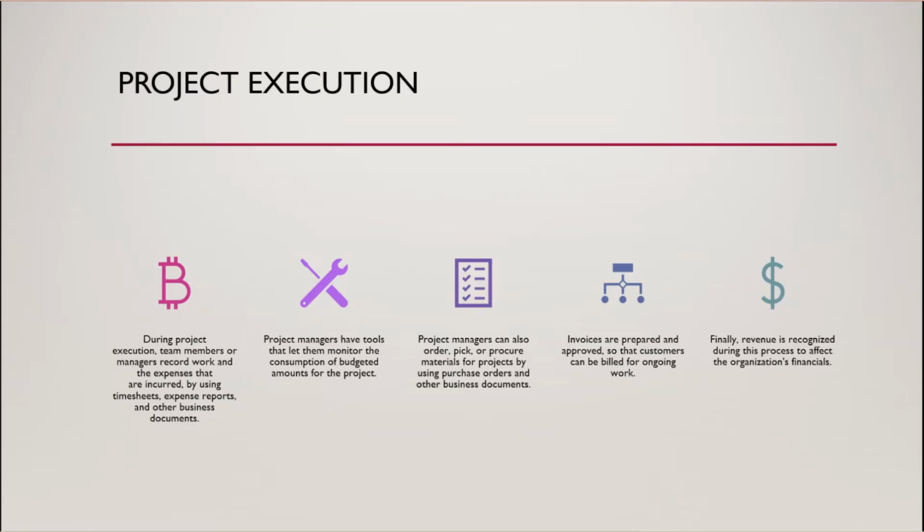Moving ahead with the second phase of the project, that is project execution. During project execution, team members or managers record work and the expenses that are incurred by using timesheets, expense reports, and other business documents. Project managers have tools that let them monitor the consumption of a budgeted amount for a project. Project managers can also order, pick, or procure materials for their projects by using project purchase orders and other business documents. Invoices are prepared and approved so that customers can be billed for ongoing work. Finally, the revenue is recognized during the process to affect the organization's financials.